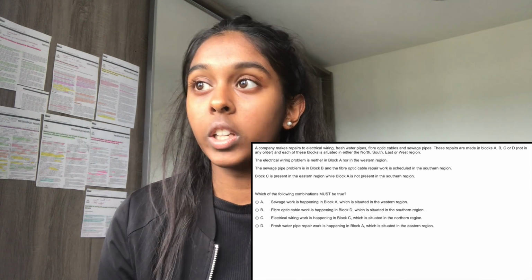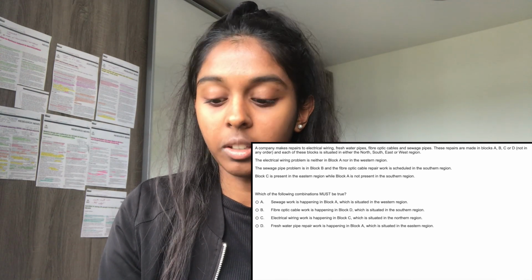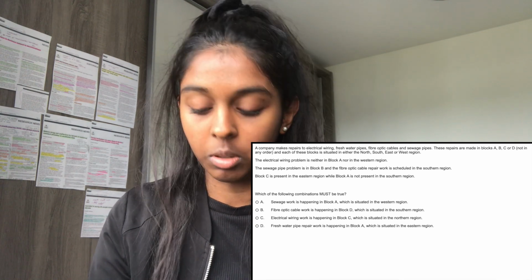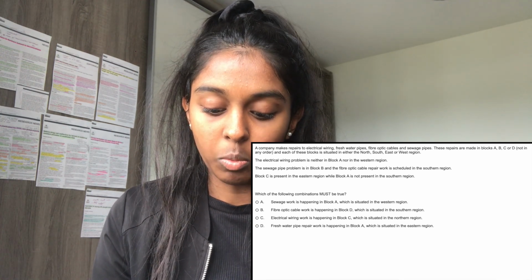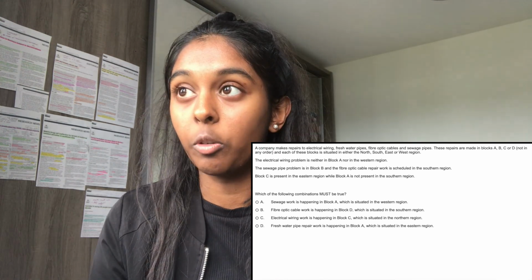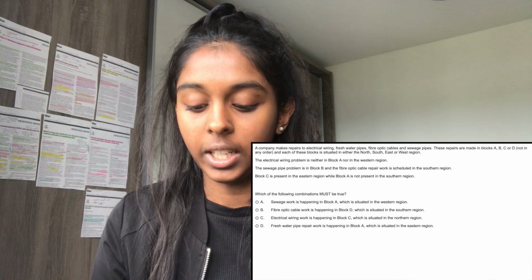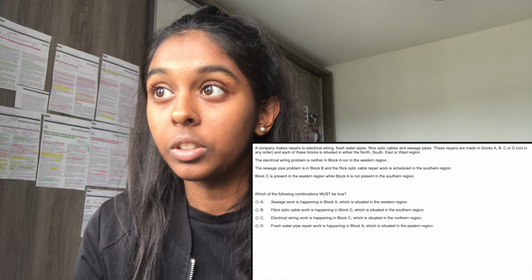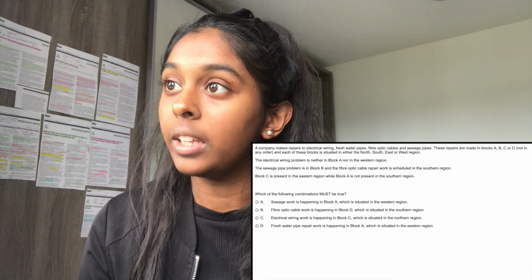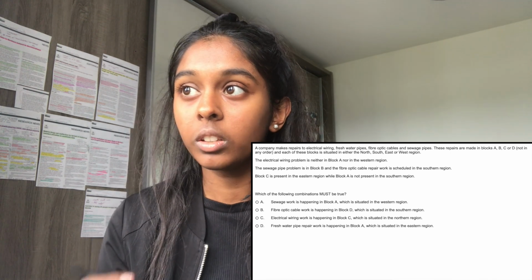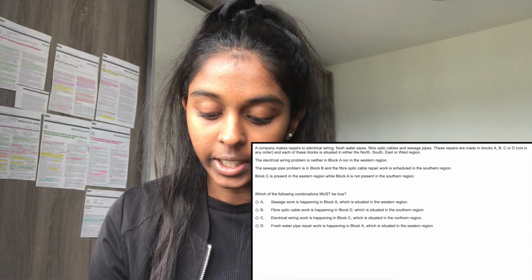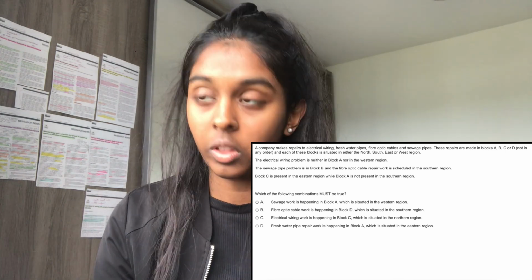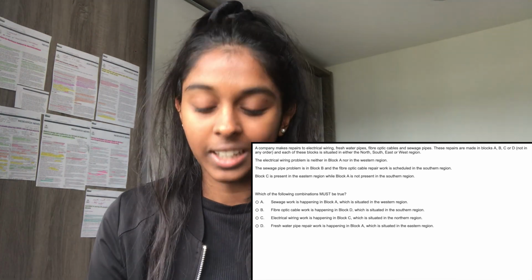So I know that I can put the fibre optic and south together, because they go together, and I can put in block B we have sewage pipe problems, so we know what one of them is. I can also now know that the electrical wiring is only going to be in either C or D because it's not in A. Block C is present in the east region, while block A is not present in the southern region. So this tells me that block C is in the east, hence block A is not in the south. That means it can either be north or west, so I'm just going to put N/W.